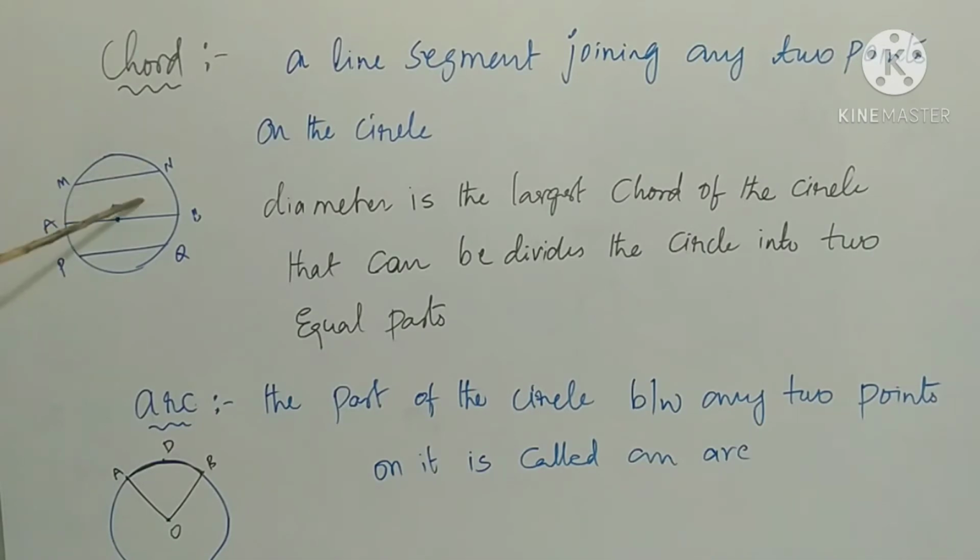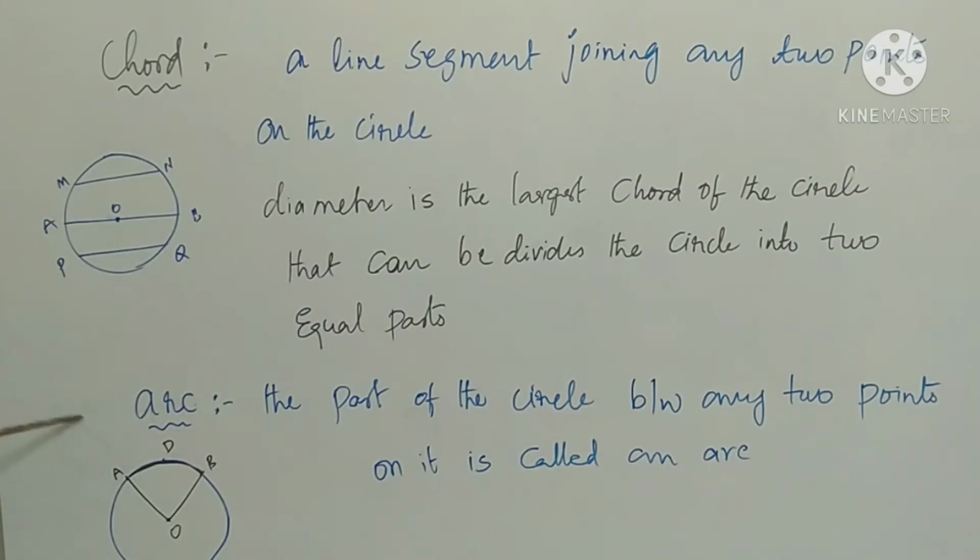This part is called semicircle. Exactly the half part of the circle is called semicircle. A line segment joining any 2 points on the circle is called chord. So MN is a chord, AB is a chord, PQ is a chord. And the diameter is always the largest chord of the circle. This is very important.